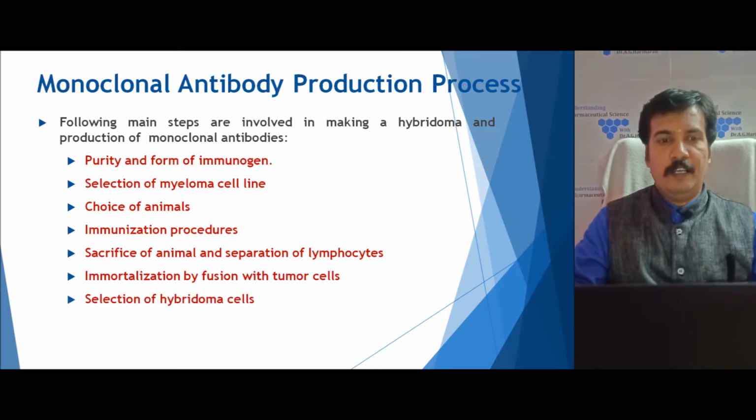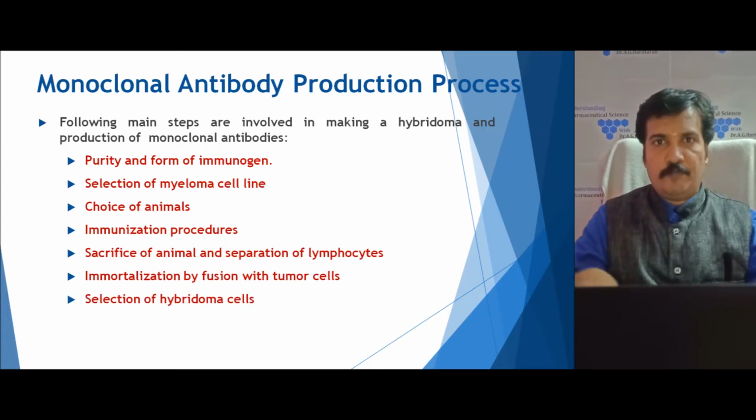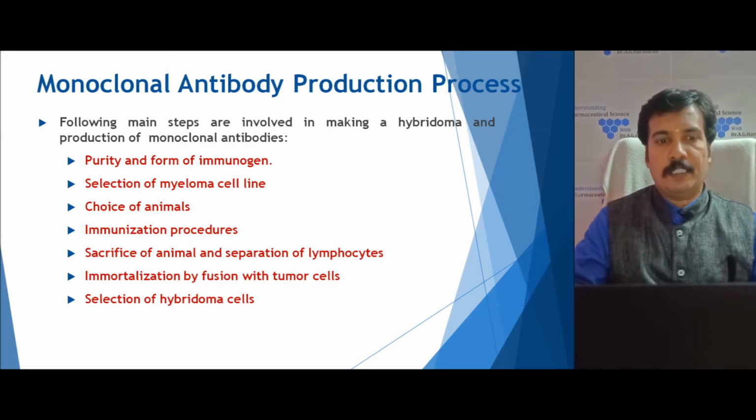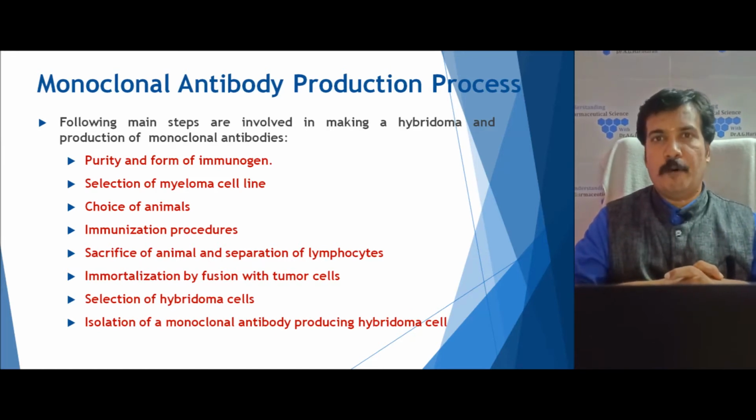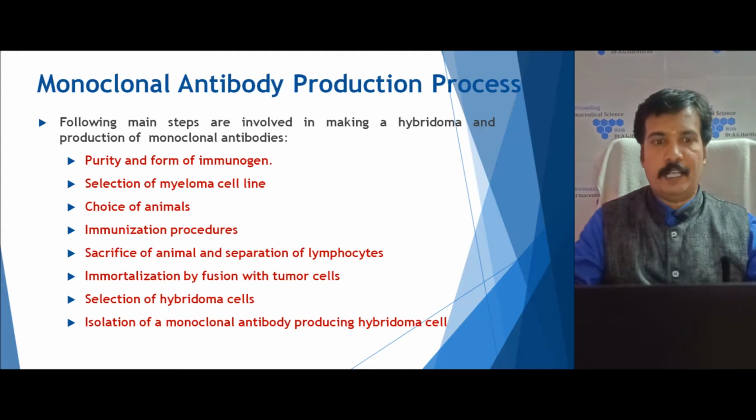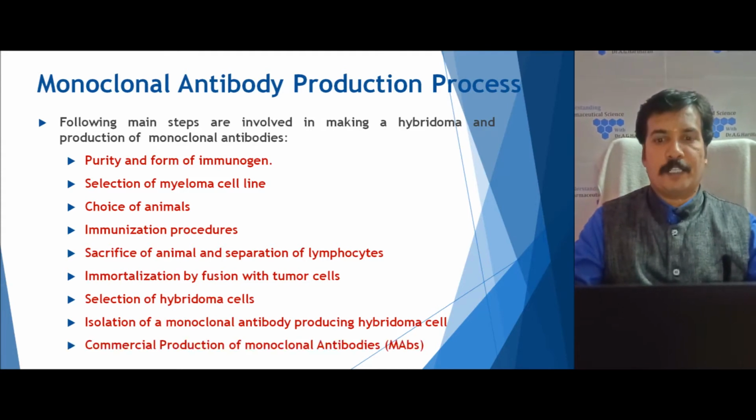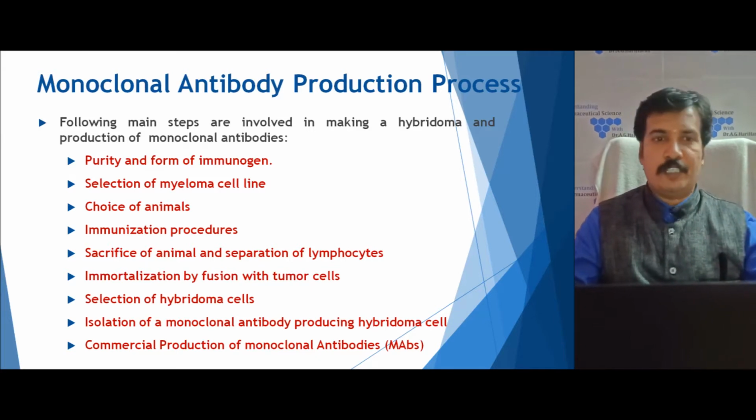lymphocyte cell. Finally, out of these fused cells, selection of the hybridoma cells which can produce good antibodies. The next step is the isolation of the monoclonal antibody from this hybridoma cell and large scale production of this monoclonal antibody. These are the steps needed to get monoclonal antibody production on a large scale. So this I have illustrated with a diagram.